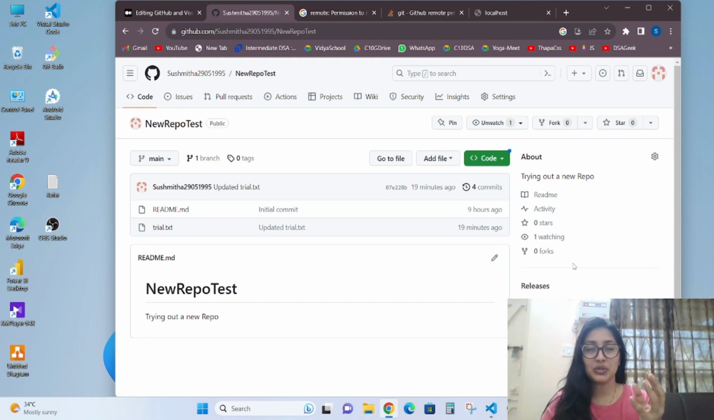I have just shown you how to create a new repository, how to clone it in your Visual Studio Code, and how to push back to GitHub repositories. These small things I have shown you. So what is for today then?